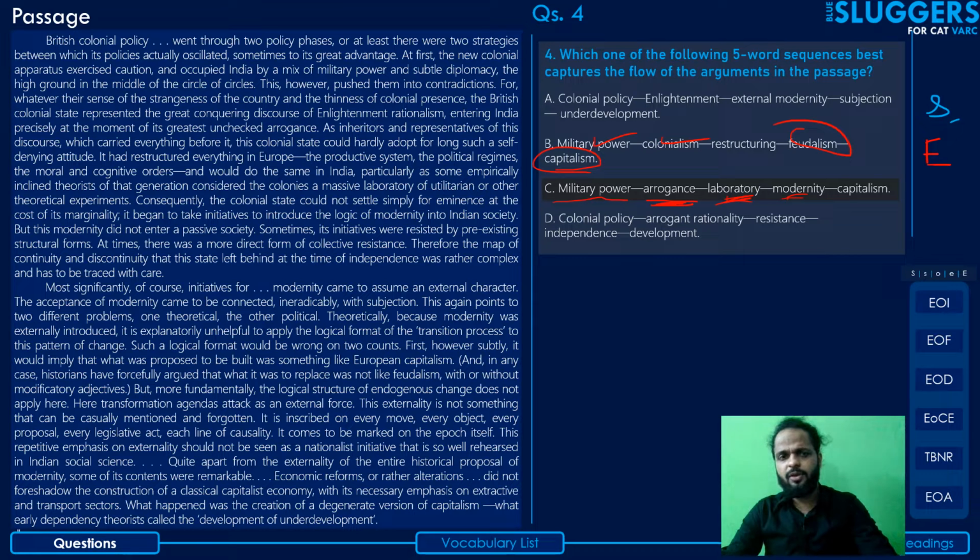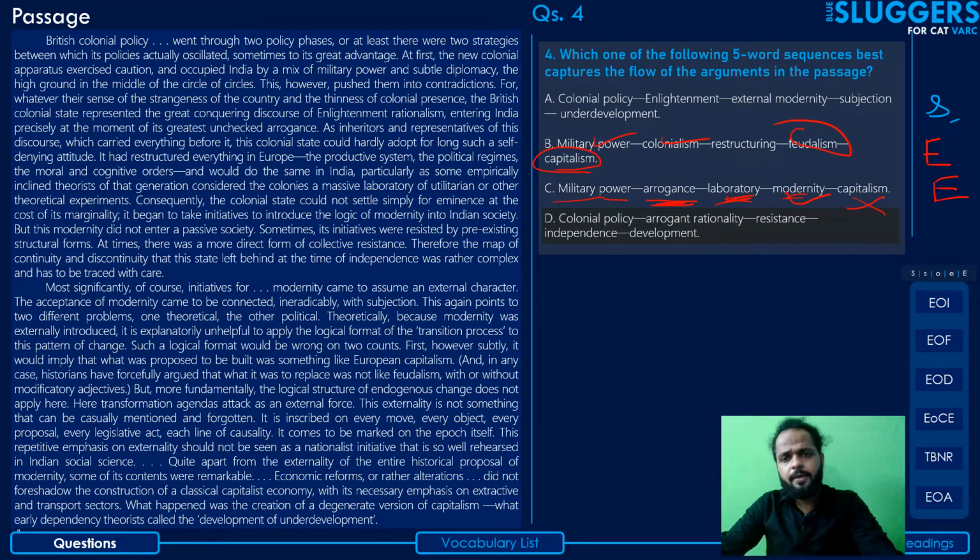It has come too far too late. Modernity has been discussed in detail in the later part of the first paragraph, and to some extent in the first part of the second. But it is still relatively less objectionable than the rest of them. Okay. Capitalism again does not make sense. The author hasn't talked about it. He says that it was not a classical version of capitalism that developed. It was a degenerate version. So this is not clear about that. So you can eliminate this also very easily. Many reservations with this option.